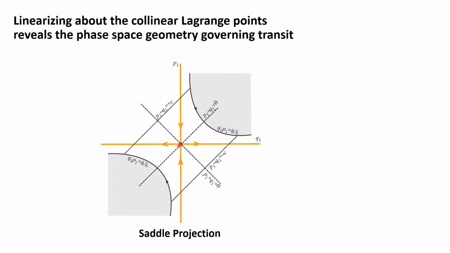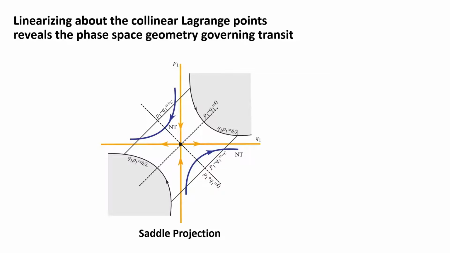The origin in the saddle projection is the center manifold to the Lagrange point, as we'll see from the center projection shortly. The P1 and Q1 axes are respectively the stable and unstable manifolds to the center manifold, and they separate the 4 quadrants. Therefore, something that starts in the 2nd or 4th quadrants will not transit, because the geometry implies that they'll just bounce back into the realm from which they came.